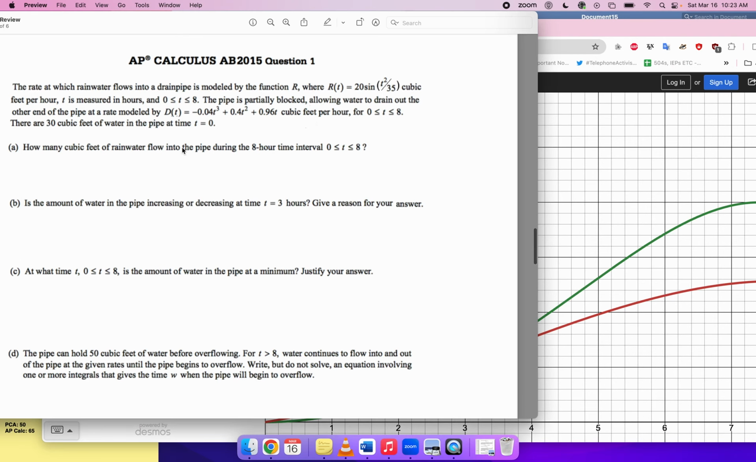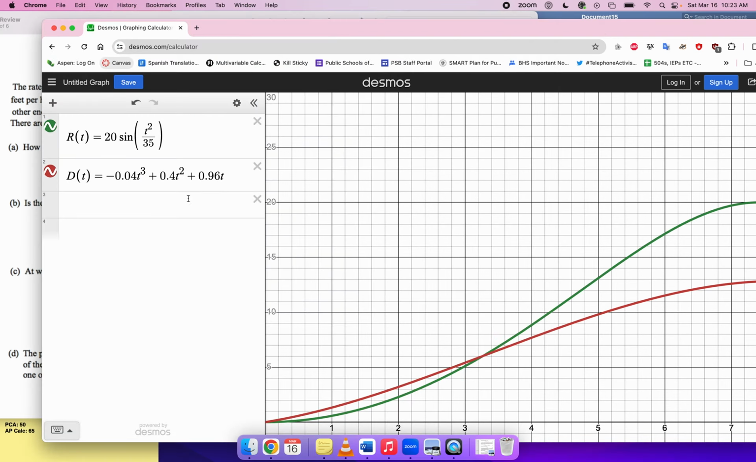How many cubic feet of rainwater flow into the pipe during the 8-hour time interval? That is not asking you how much water is there at the end of the interval. They're just asking how much water flows in. That's going to be the integral of the rate in function. So 0 to 8 of r of t dt gives me 76.5.